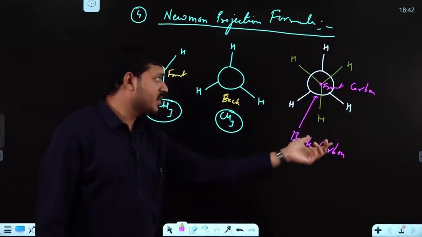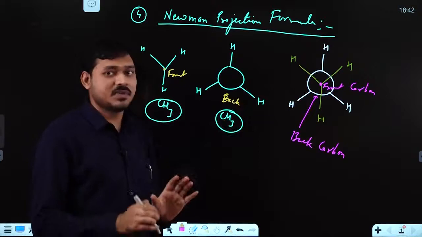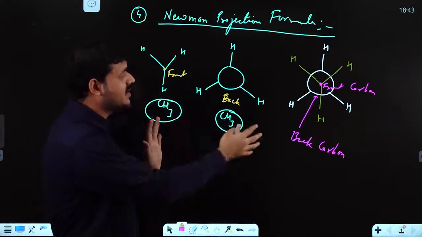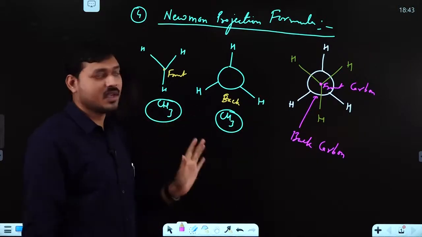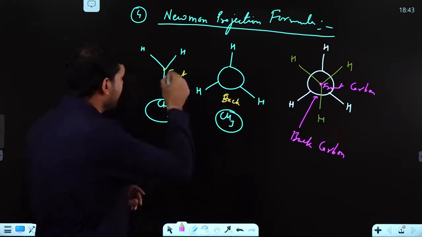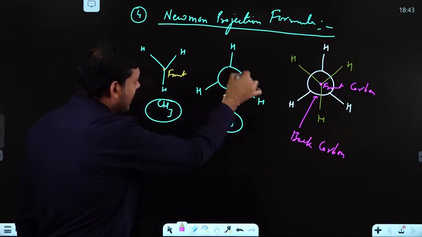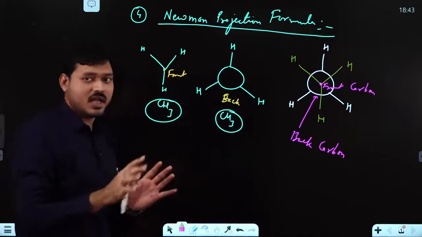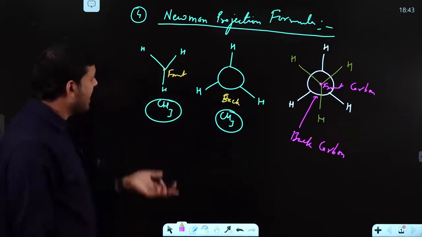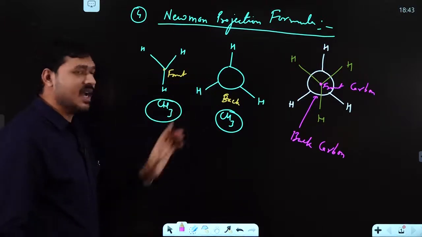So in this Newman projection, you have 2 carbon atoms. Now you have to draw different structures, so many structures. So understand again, you simply draw one back carbon of this type and this is the front carbon. It is your choice, you may take it as back carbon or front carbon, that is not an issue.